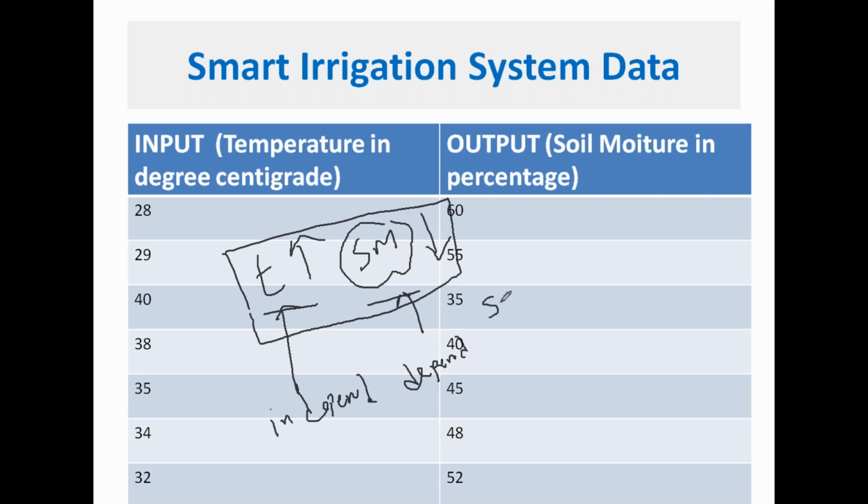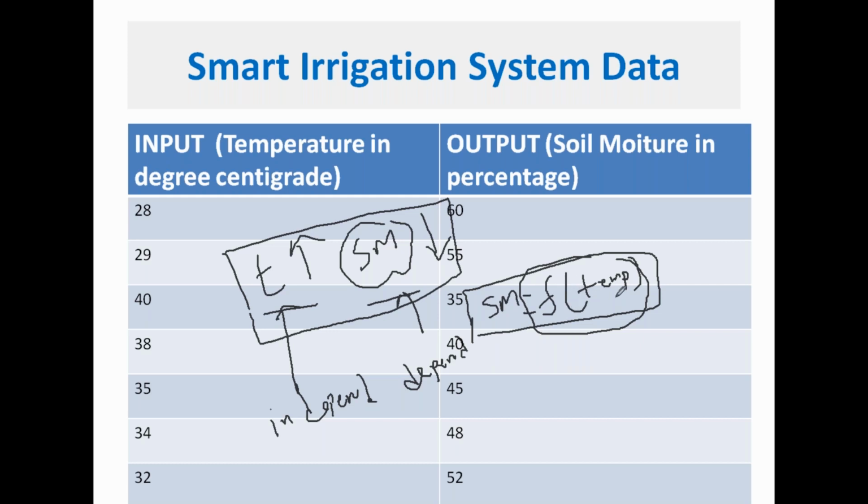So you can write a function like this: soil moisture is equal to a function of temperature. It's very simple. Try to understand. We don't know this function, but we have assumed it is a function. So Sm, soil moisture, is equal to f of temperature.